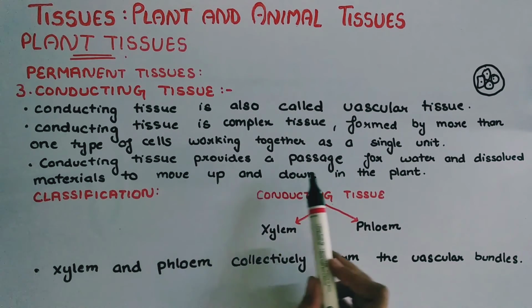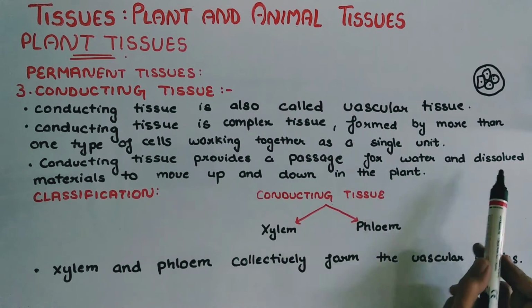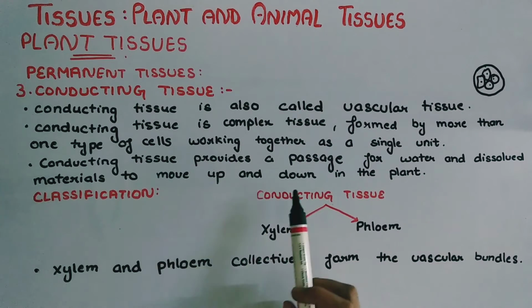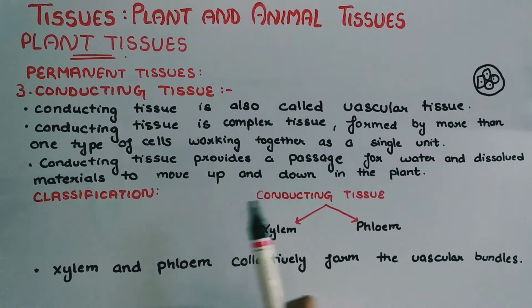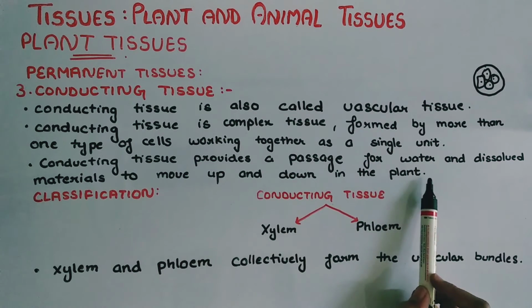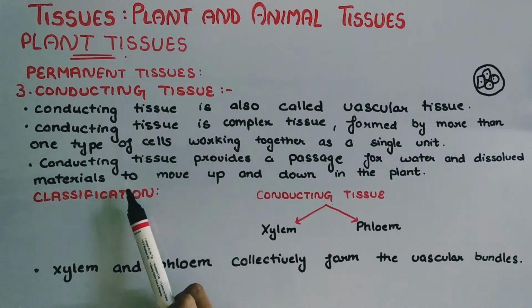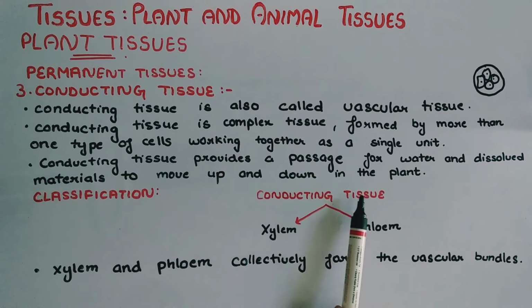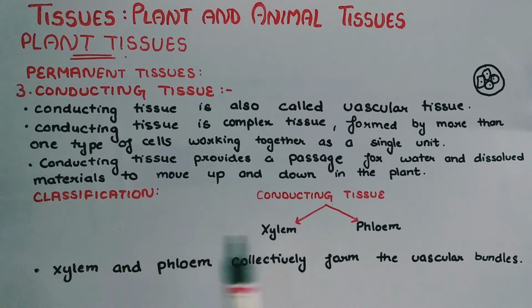Conducting tissue provides a passage for water and dissolved materials to move up and down in the plant. Conducting tissue provides a passage for transportation of water, minerals and food up and down in the whole plant body.